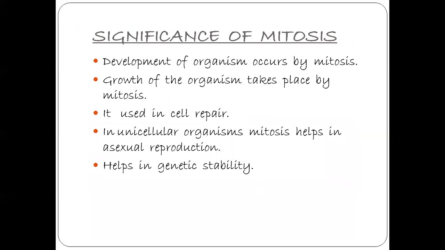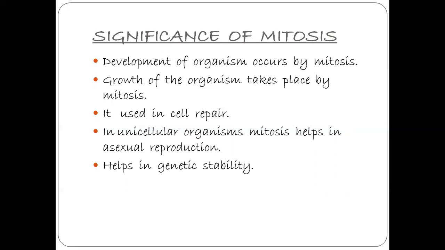Next, significance of the mitosis. So, what is the importance of the mitosis? The mitosis is useful for the development of the organism. The development of the organism takes place by mitosis. Every organism, whether plant or animal, starts its life from a single cell.